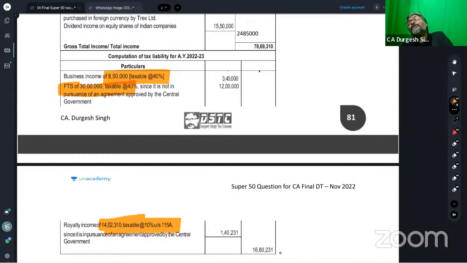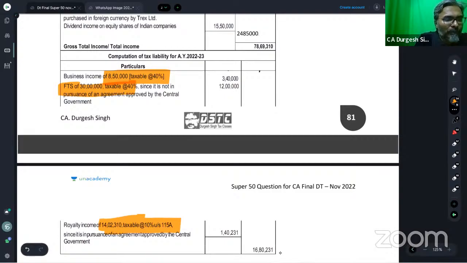And here in this question for the FTS, the agreement was not approved by the central government, and hence the lower rate of 10% under 115A will not be applicable in this regard.